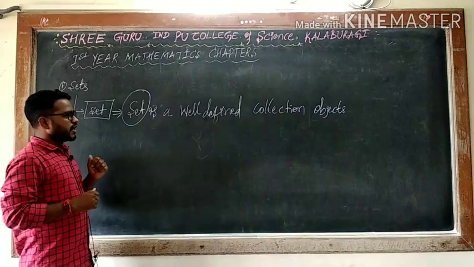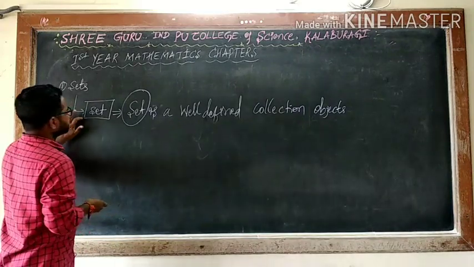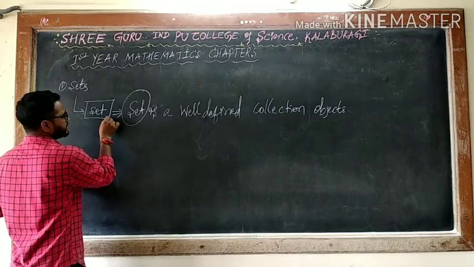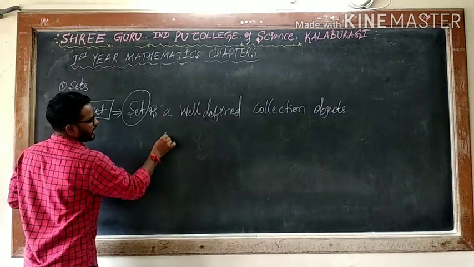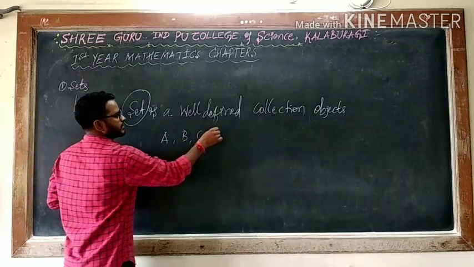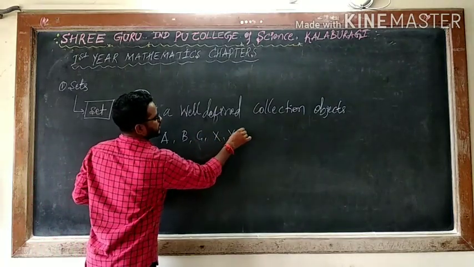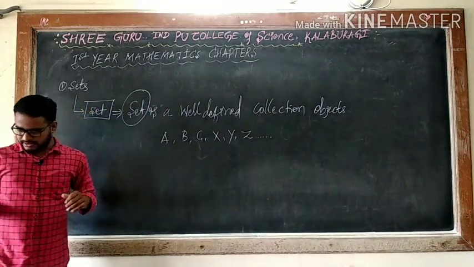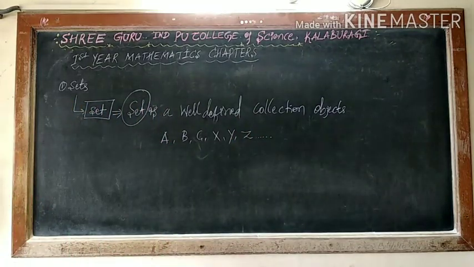Okay. Now, a set is usually denoted by capital letters. A set is usually denoted by what? Capital letters: A, B, C, X, Y, Z, etc. A set is always denoted by capital letters.